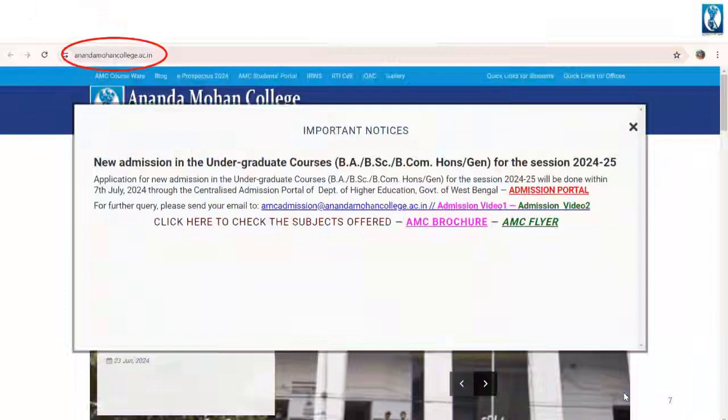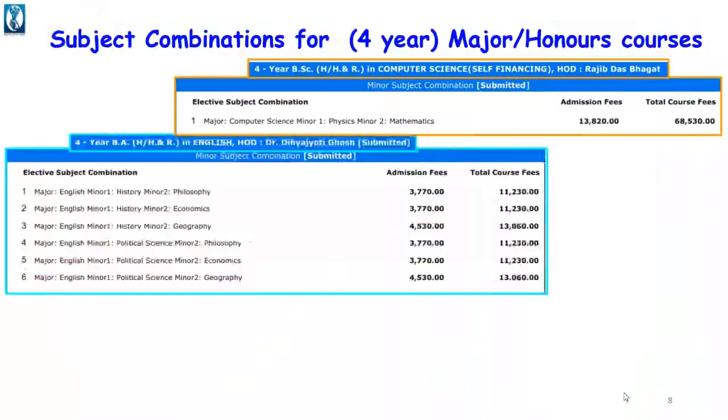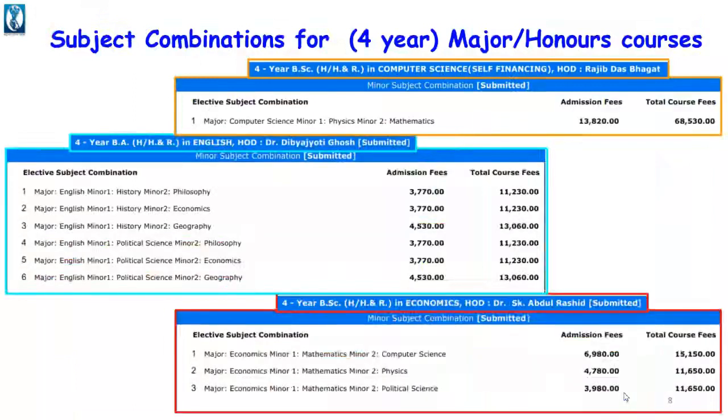and the information about the subject combination, seat matrix and other information you will get from the AMC brochure. By clicking the AMC brochure, you will get this type of subject combination for 4-year honors or major courses, and what the major subjects and minor subjects are, and what the admission fees and total course fees are, all are mentioned in this AMC brochure.